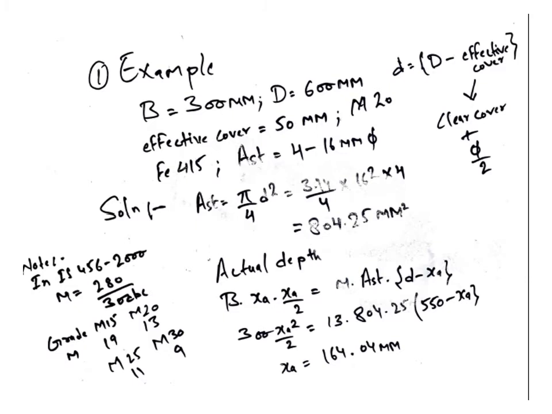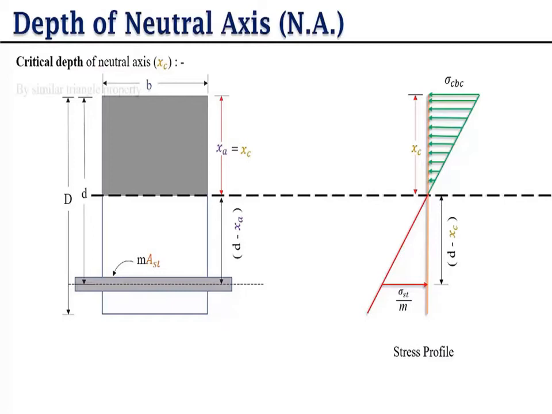Okay. Now before going to the analysis part, first we have to know the basic diagram which we used to derive the formula. So this is the diagram. This section is called a beam section. This whole part is concrete, but in the bottom part we provide the reinforcement.